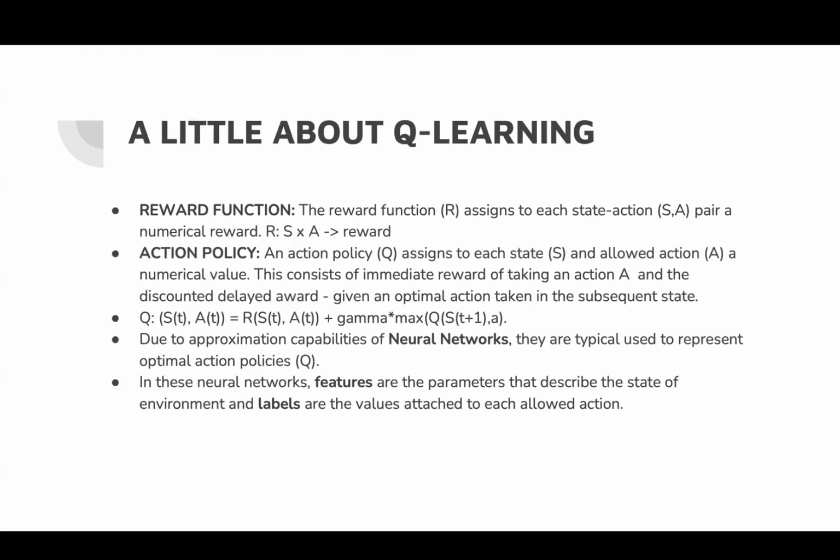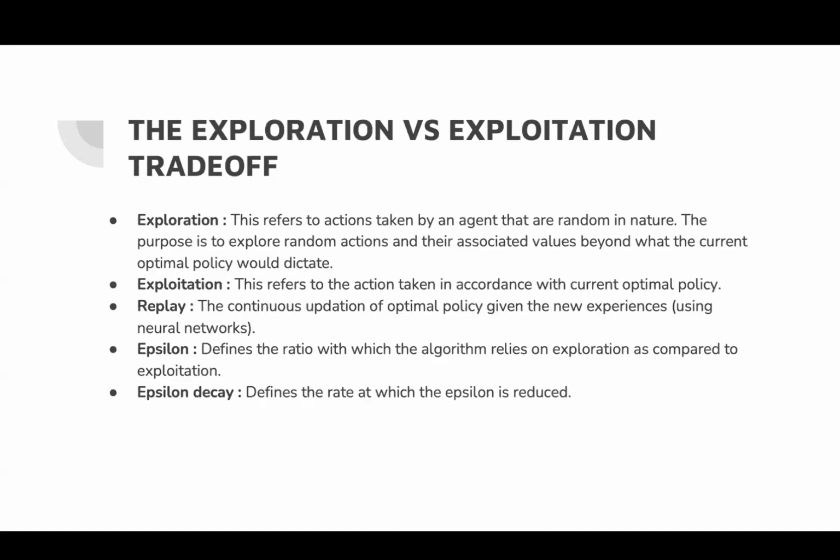Talking about Q learning, here we have a reward function, an action policy, and for the base learner, I'm using neural networks. In these neural networks, features are the parameters that describe the state of environment and labels are the values attached to each allowed action.